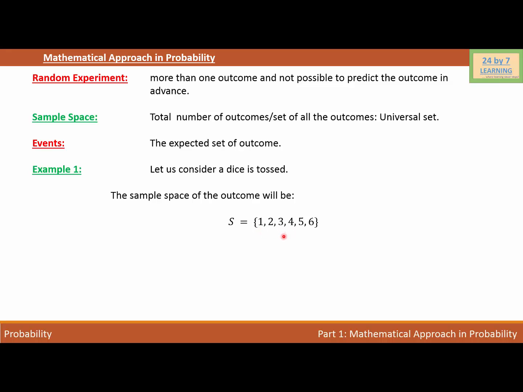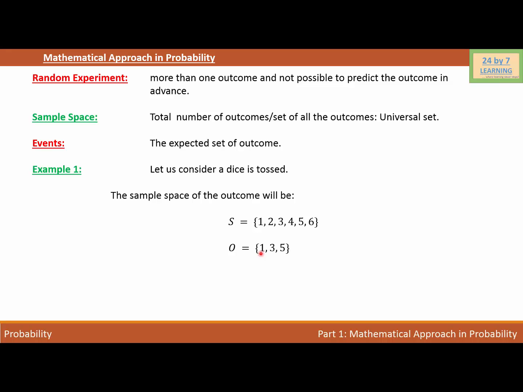What we need to do is come up with an idea of what we are actually looking for. So we can say that we are looking for an odd number when we toss a dice. And if we do that, we will write the event that we are looking for, odd number, which is basically O is equal to {1, 3, 5}, because out of these 6 outcomes, 1, 3, and 5 are the only odd numbers that we can have when we toss a dice. So this is my event.